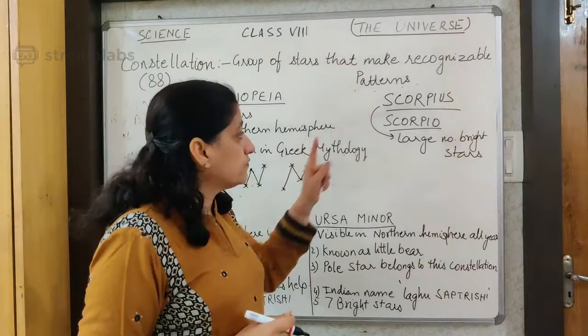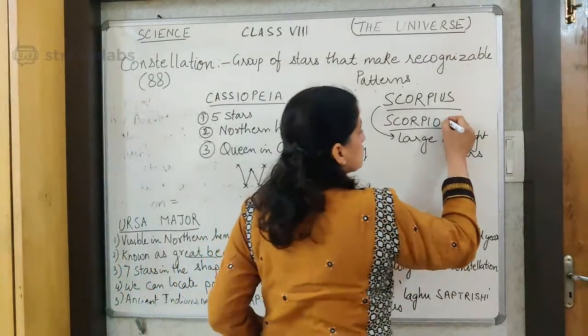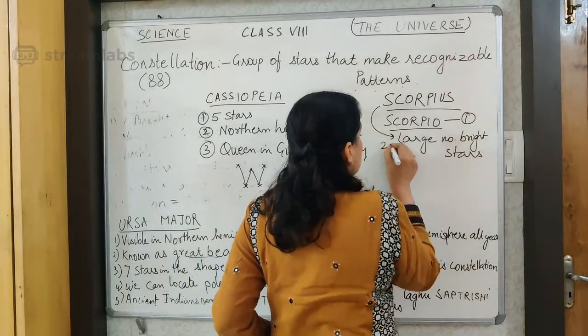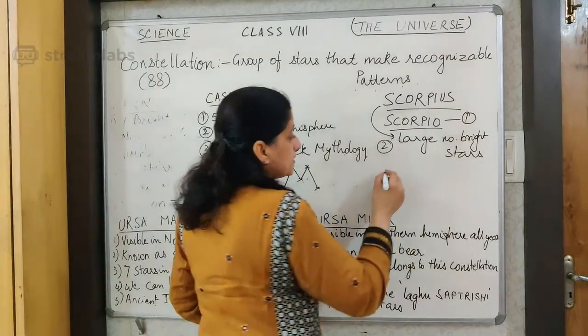Two things we have learnt: the shape is like a scorpion, and a large number of bright stars are there in it.